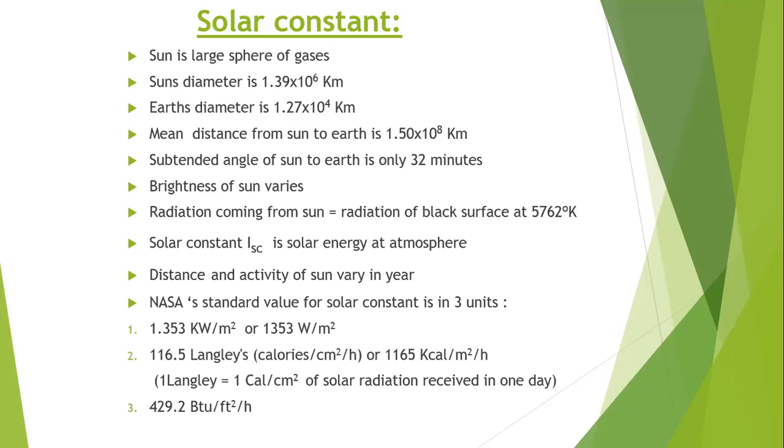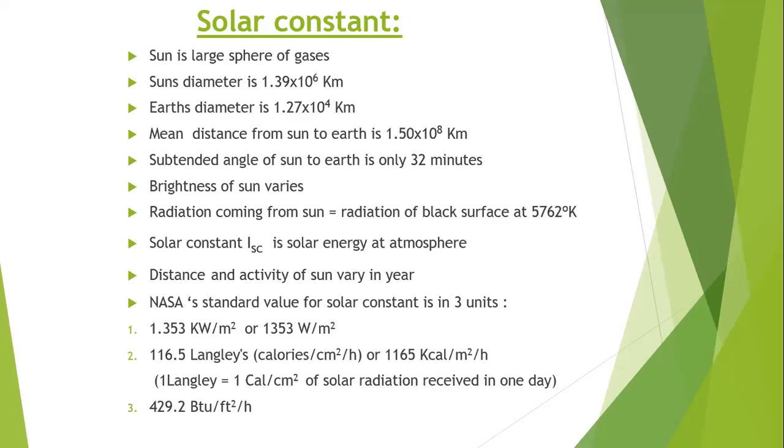And we know that the brightness of the sun also varies. In the center it will be bright, and when you come to the edge, it will decrease a little bit in brightness. So this brightness of the sun varies from the center to the edge.